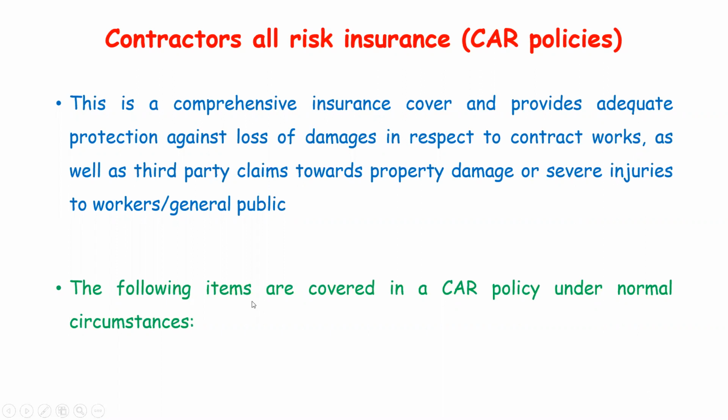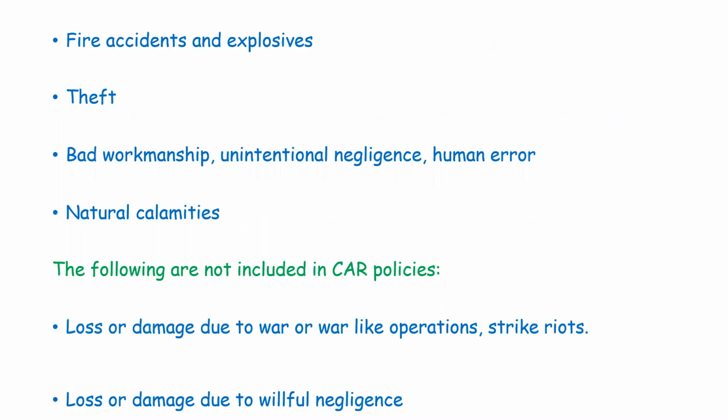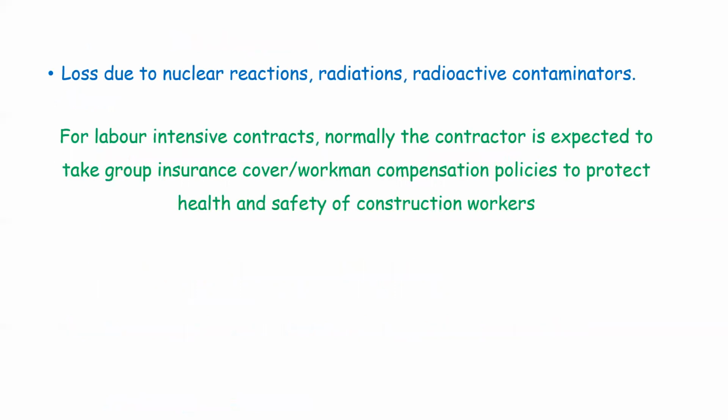Then the following items are covered under CAR, under circumstances like fire accidents. Fire accidents can be covered. Then thefts can be covered. Then bad workmanship. These are all important points. Then natural calamities. The following are not covered: loss or damage due to war, loss or damage due to willful negligence, loss or damage due to nuclear reactions, radiation, radioactive contamination.